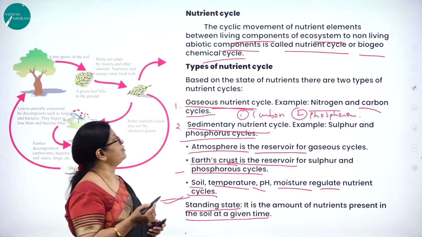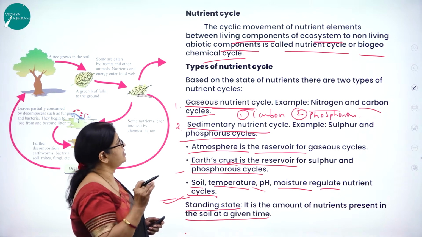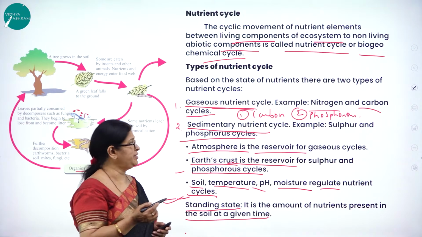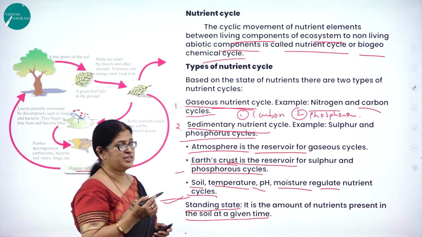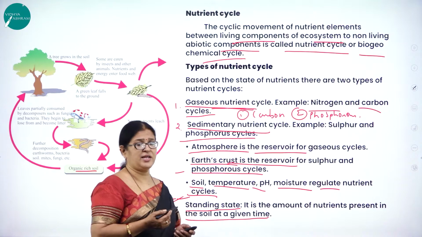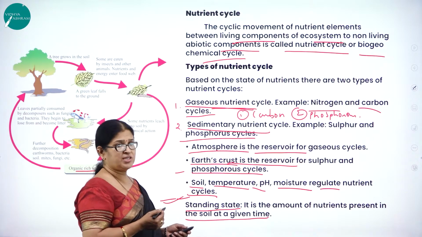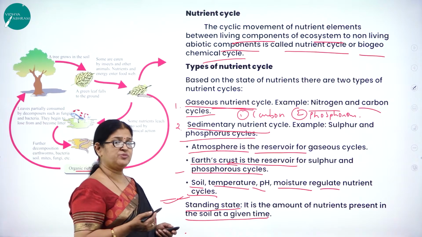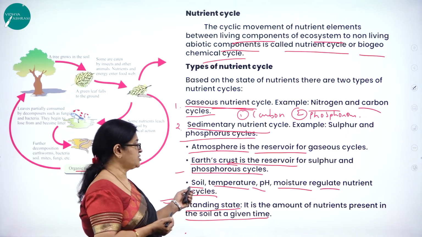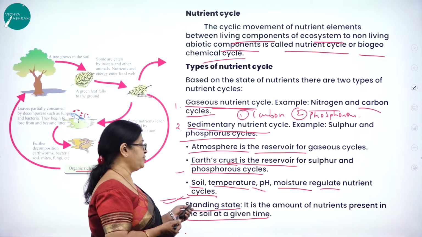So what are the types of nutrient cycle based on the state of nutrients? There are two types of nutrient cycle. One is called the gaseous nutrient cycle, which includes nitrogen and carbon, and the sedimentary nutrient cycle, which includes sulfur and phosphorus cycle. As we know, for the gaseous cycle, the atmosphere is the reservoir, and for the sedimentary cycle, the earth's crust is the reservoir. Many factors regulate this nutrient cycle, like the soil, temperature, pH, moisture, all of which regulate the nutrient cycle.